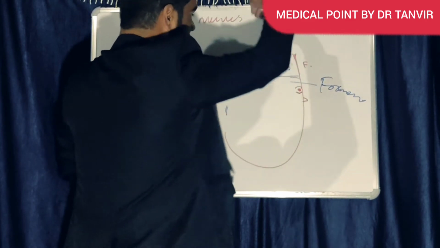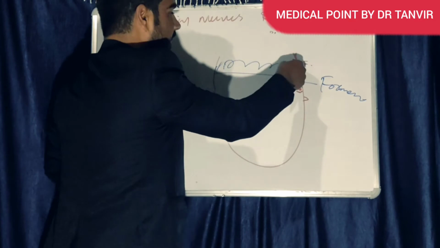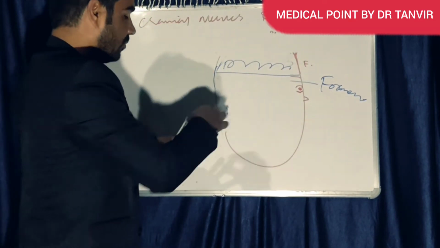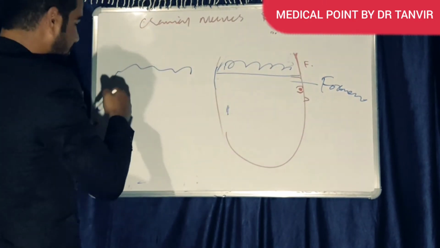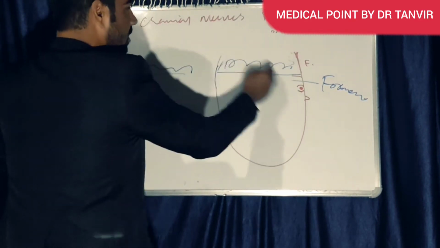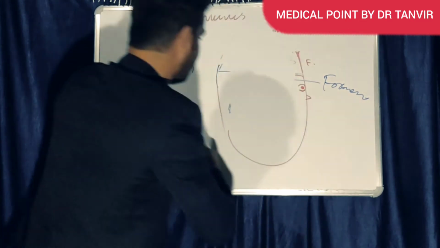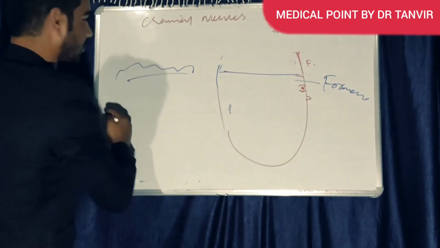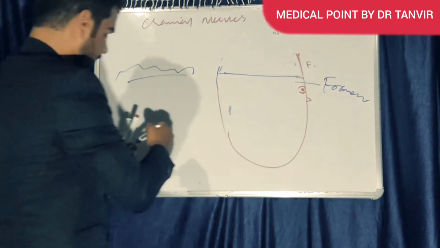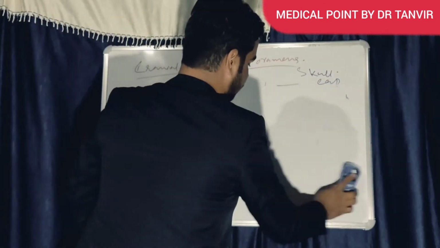Now I can see inside. I am taking this brain out. Now the brain is out, and I will show you in another diagram.